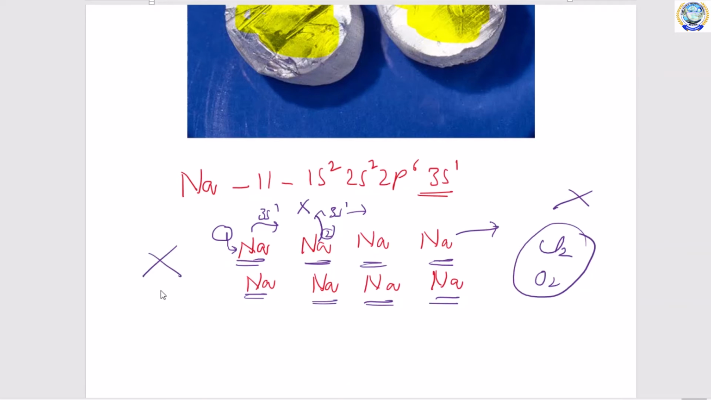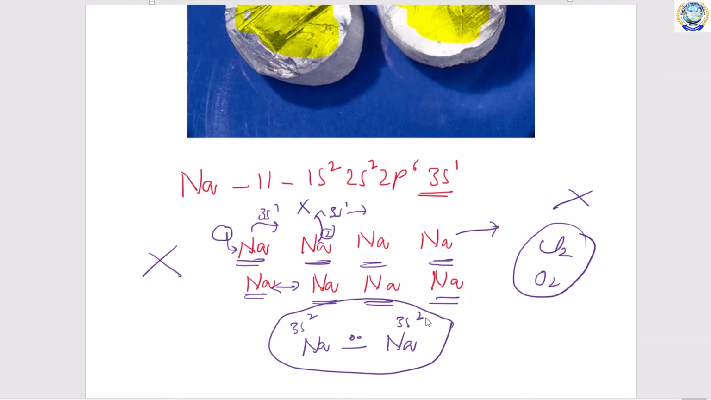Suppose we try to explain the bond between these sodium atoms by covalent bond, it is also not possible. Why? Because if one sodium atom is bonded to another sodium atom, then its electronic configuration will become 3s2 and there is no 3p6. So you cannot get any octet configuration between these two sodium atoms. Then how could you explain the bonding present between sodium atoms in a metallic state?